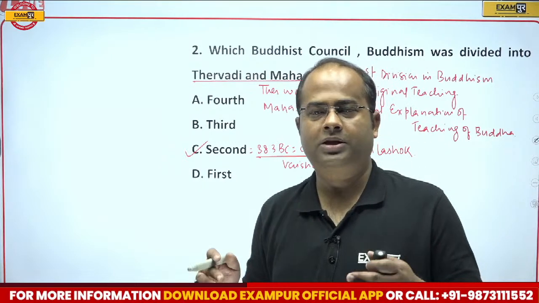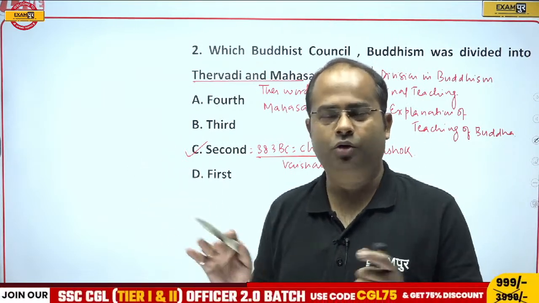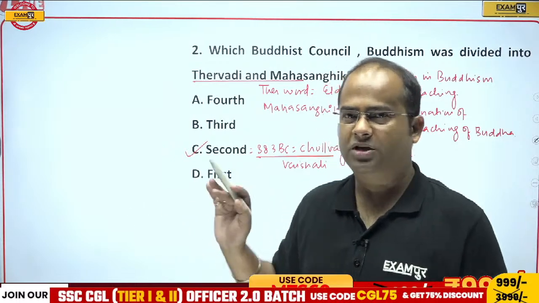From the second Buddhist council till the fourth Buddhist council, the dispute was being resolved.